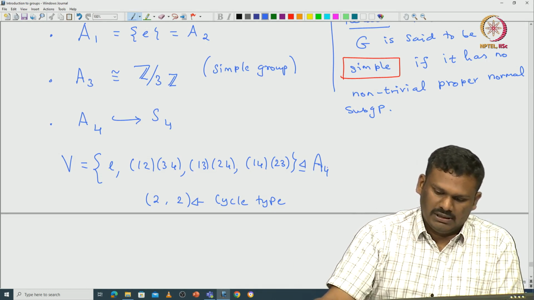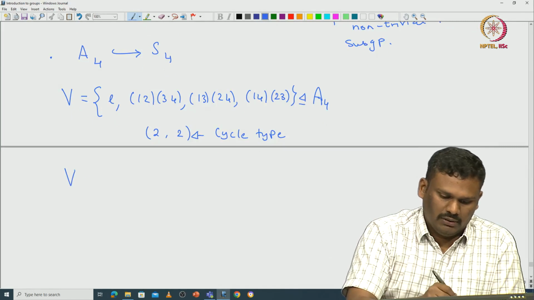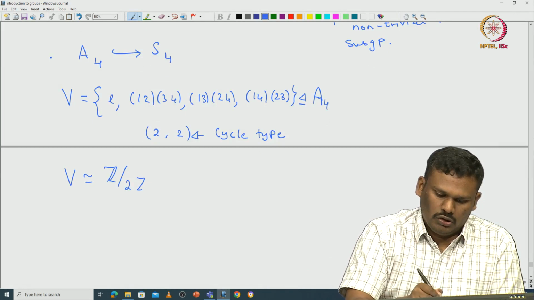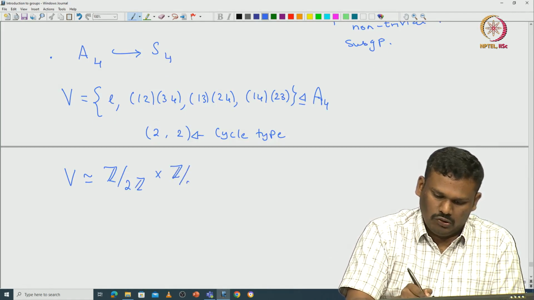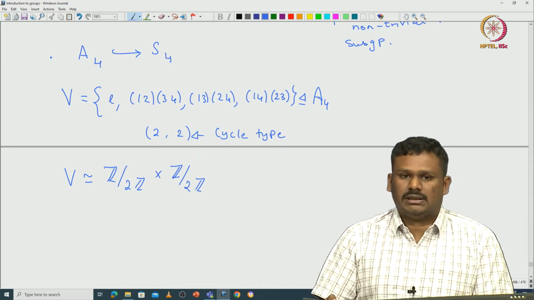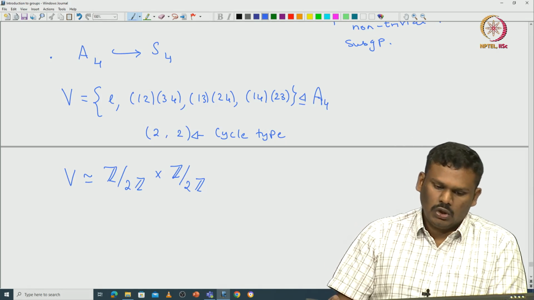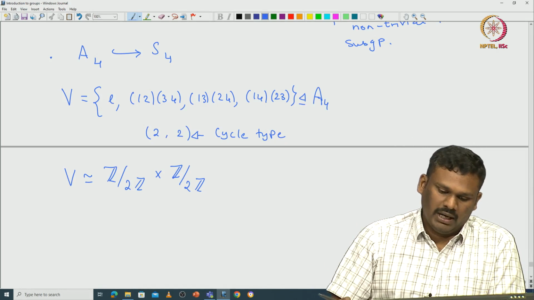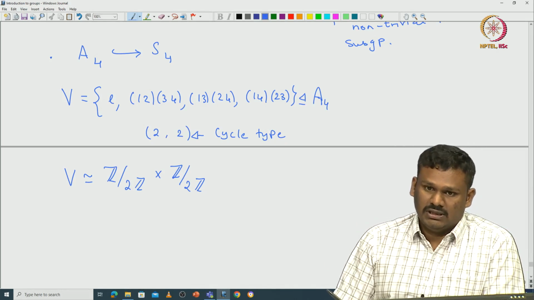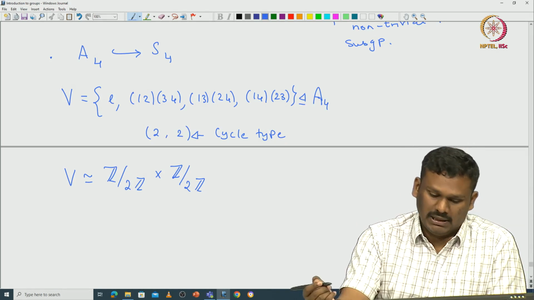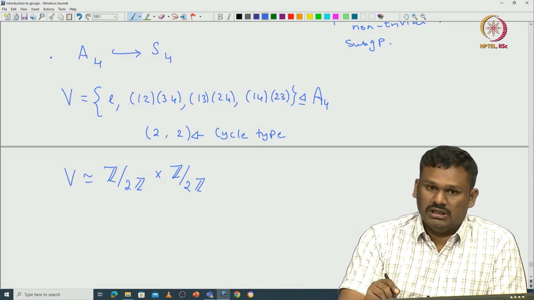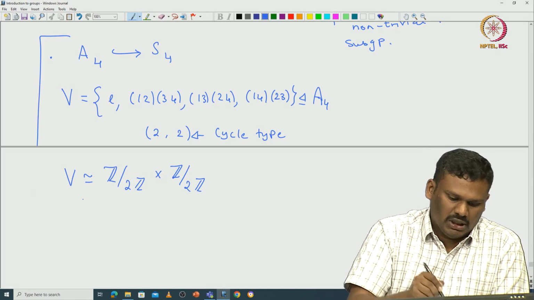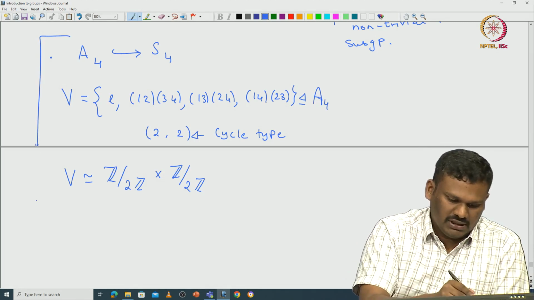As a direct product of groups, you can check that this V is isomorphic to Z modulo 2Z cross Z modulo 2Z. It is an abelian group because it is a group of order 4. We have already seen that any group of order 4 must be either cyclic, isomorphic to Z modulo 4Z, or isomorphic to Z modulo 2Z cross Z modulo 2Z. So, A4 is not simple, that is what this observation says.